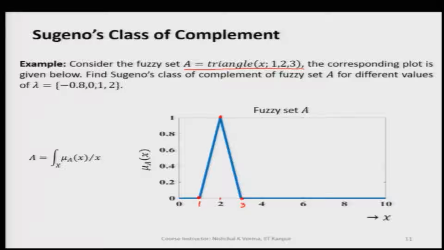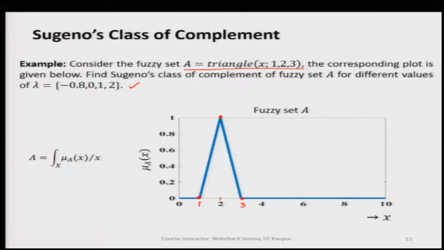So, now let us find the Sugeno's complement of this fuzzy set for lambda values, again from this set, which means that lambda will take the value minus 0.8, and lambda can again be 0, 1, or 2.